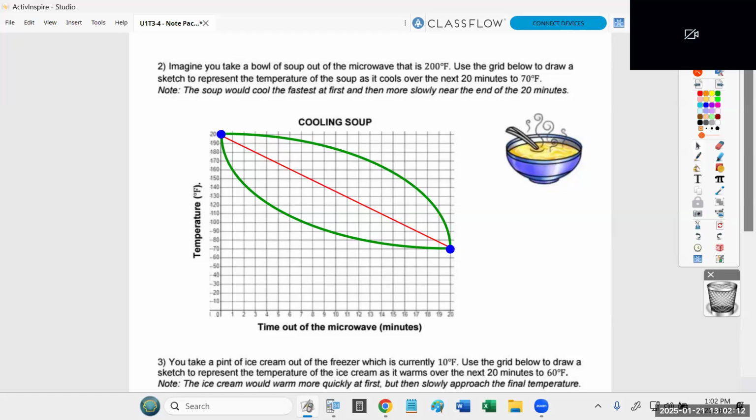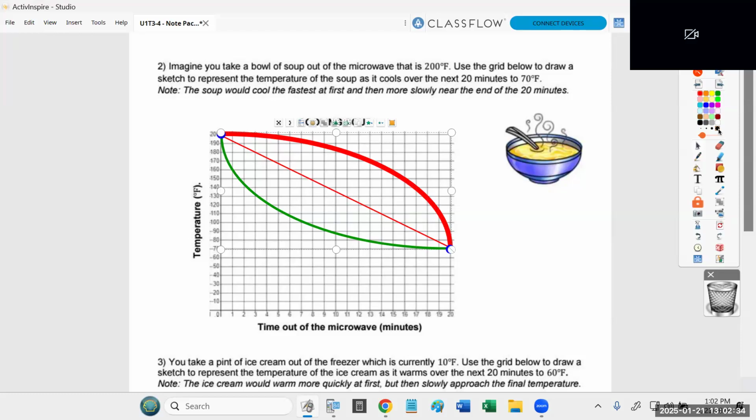It's the bottom one. I'm going to talk about the other, bad one first. That's also wrong. I agree with Toprick when he says he's going with the bottom one, because that other curve is basically suggesting the soup is just going to hang around 200. It's going to barely drop, barely drop, barely drop, and then all of a sudden it's getting cold. That's not how it would typically work.